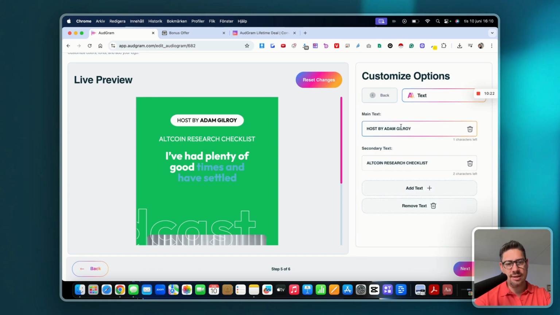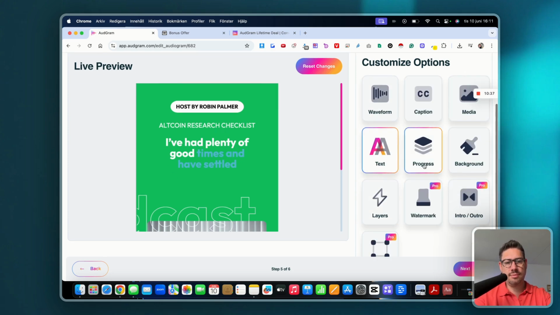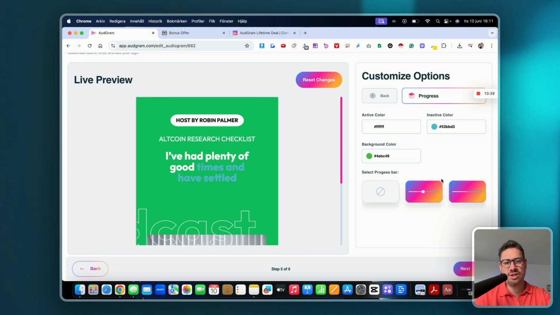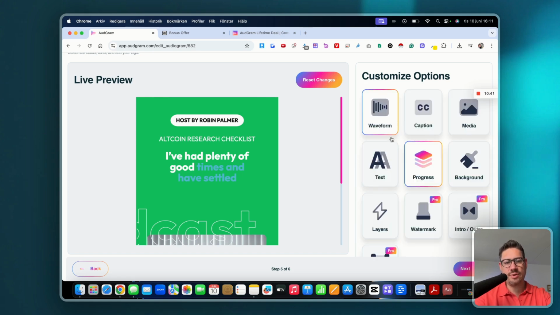You can add text here. Let's say this text, hosted by Adam Gilroy. It can be, in my case, by Robin Palmer, something like that. And the progress bar is going to show you how much the actual video has progressed.